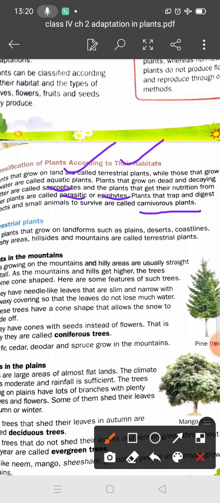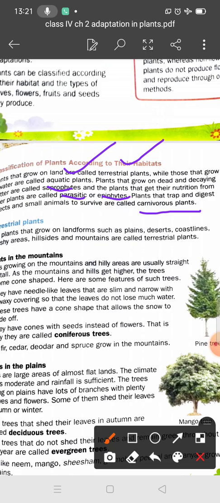Plants that grow on land are called terrestrial plants, while those that grow in water are called aquatic plants. Plants that grow on dead and decaying matter are called saprophytes, and the plants that get their nutrition from other plants are called parasitic or epiphytes.